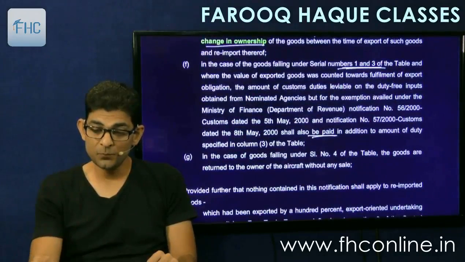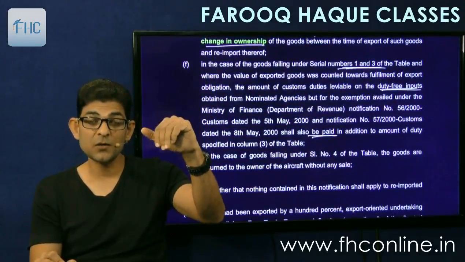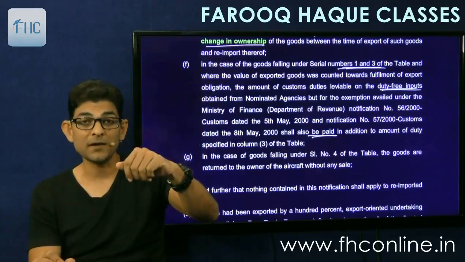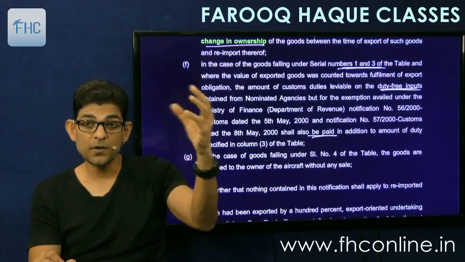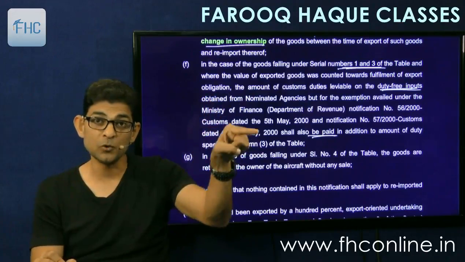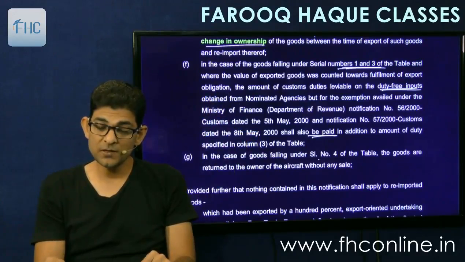The duty free inputs means the raw material was allowed to you duty free, and then you had exported the finished goods and now you are bringing it back. So you have to not only pay back the export benefits that you had received on export, but also the duty free inputs that you had received. So you have to pay duty on them also. And in case of goods falling under serial number 4, the goods are returned to the owner of the aircraft without any sale.